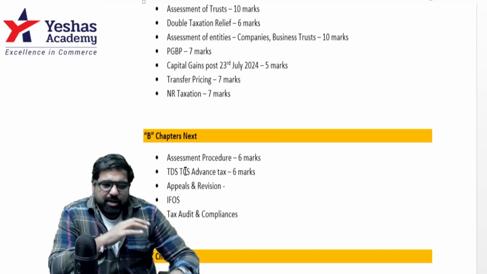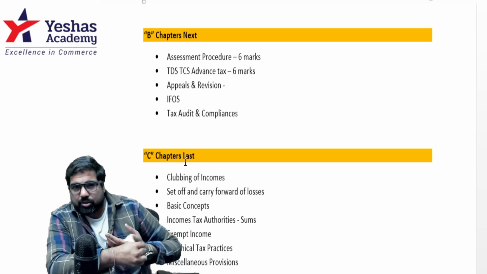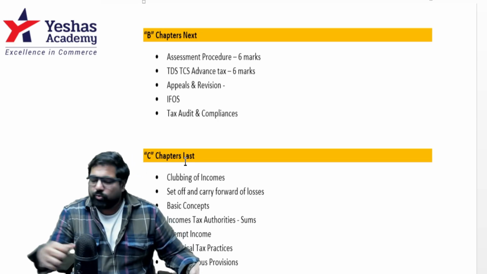Next, we come to the B level chapters. After these are done, then you will go to the B level chapters. The first one is assessment procedure. Very important. Also, block assessment, etc., has been introduced. So, this is a chapter where you should do really well.